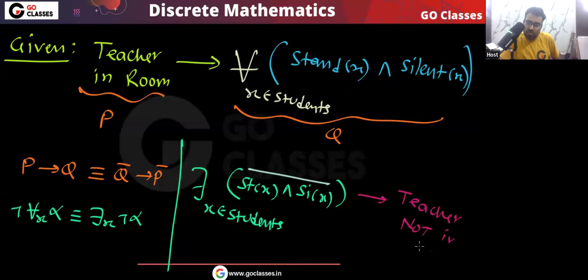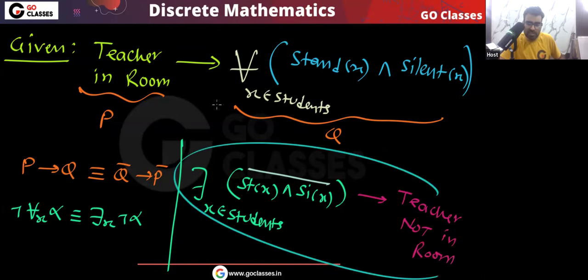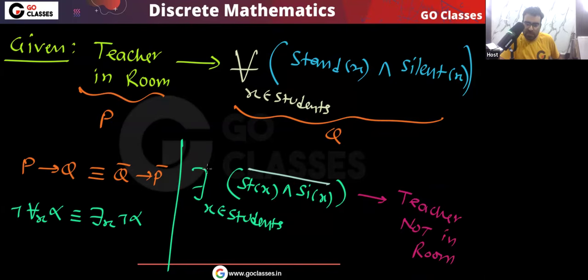Teacher not in room. So you can easily see that this statement is equivalent to this statement. I can say that if there is any student who is not standing or who is not silent, or who is not standing silently, then definitely the teacher is not in the room. Is this clear?